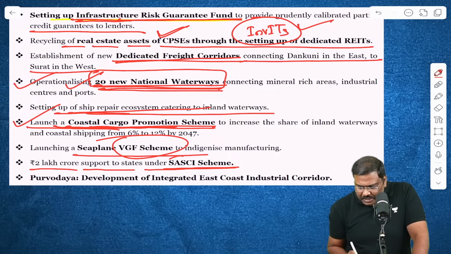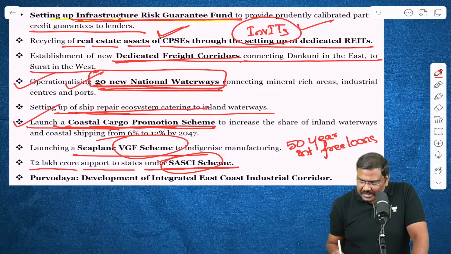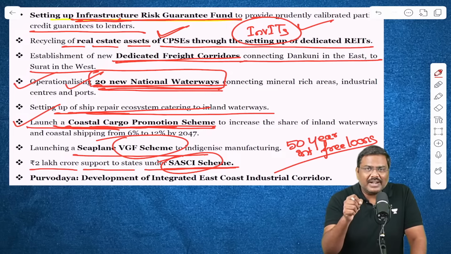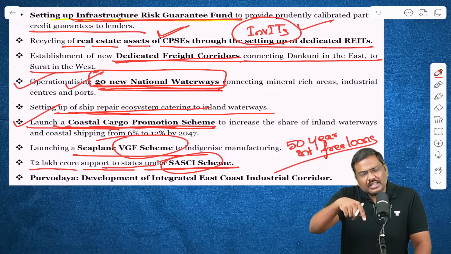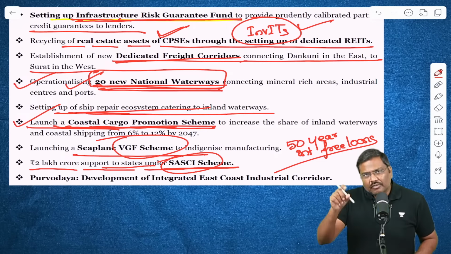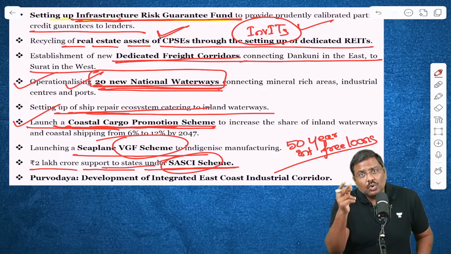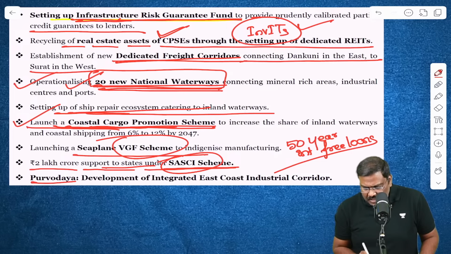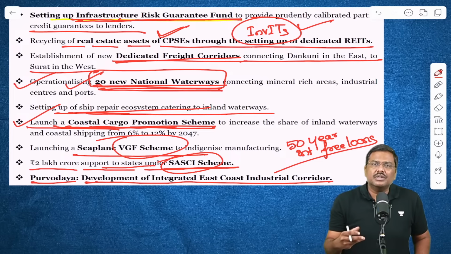So the government introduced this scheme under which 50-year interest-free loans are provided by the government. Over a period of time, the amount has been increased. This year in the budget, which will be implemented from 1st April 2026, this amount will be increased to 2 lakh crore rupees.